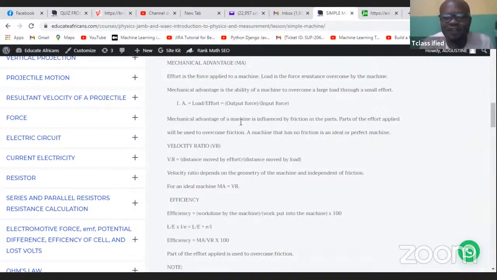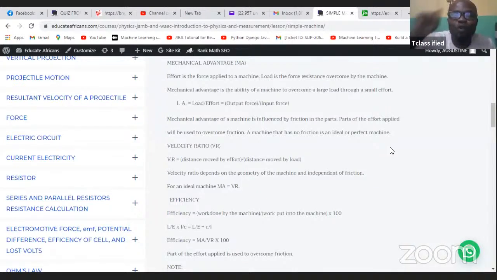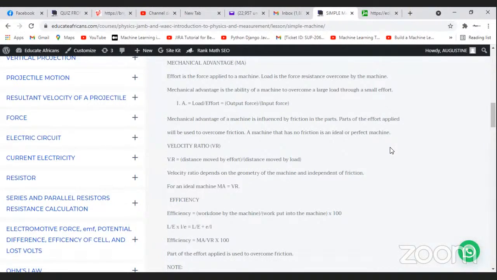Now, mechanical advantage of a machine is influenced by friction in the parts. Parts of the effort applied will be used to overcome friction. So a machine that has no friction is an ideal or perfect machine. JAMB is going to ask you, what is an ideal machine? An ideal machine is that machine that does not have friction. Are we clear on that? Any machine that does not have friction means that all the effort that you apply will be used in overcoming the load. None of the effort will be given to friction. So that is a perfect ideal machine.